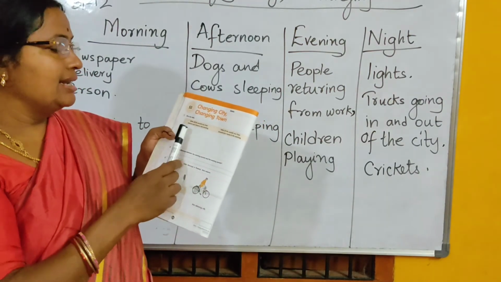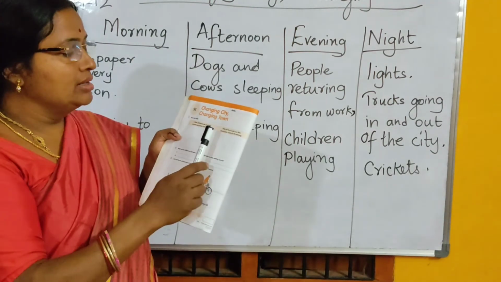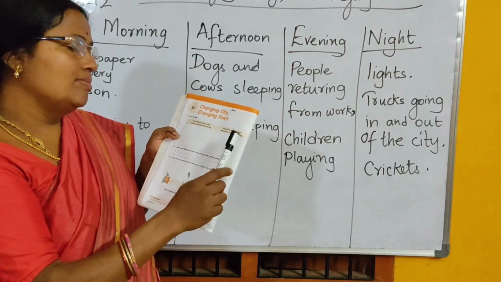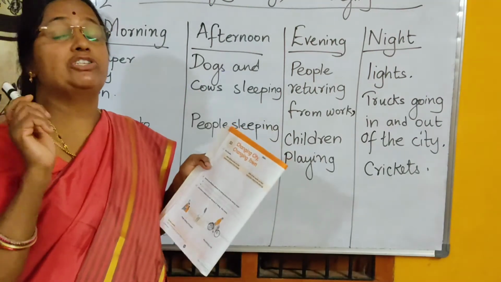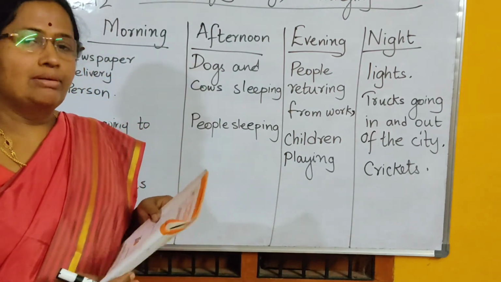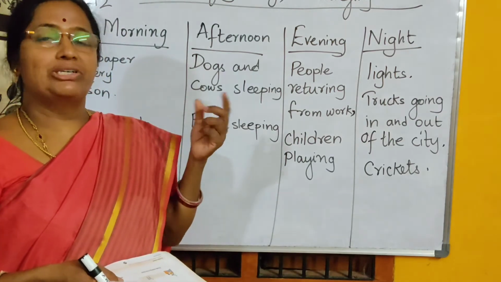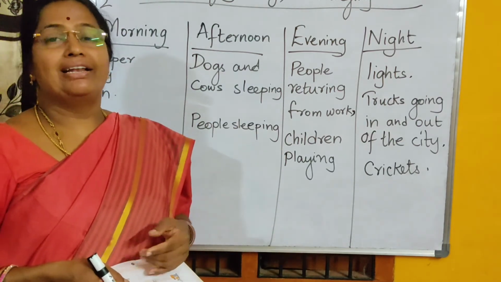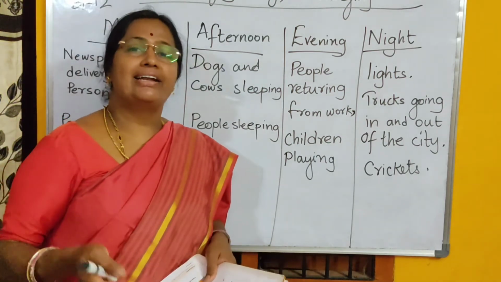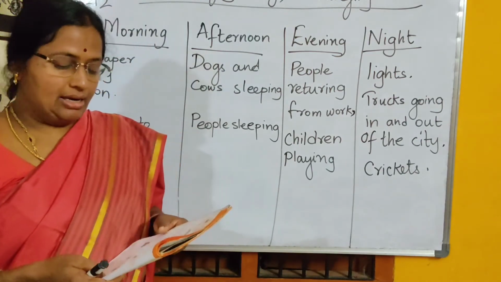Two boxes are there. Write all the sounds you hear around your home in the morning. Then in the other box, write all the sounds you hear around your home in the evening. What are the sounds which you hear in the morning? What are the sounds which you hear in the evening? That you should write. In the morning, as soon as you get up, you will be hearing the birds chirping or people cleaning their yards. The sweepers sweeping, people getting ready for their work. These are the sounds.